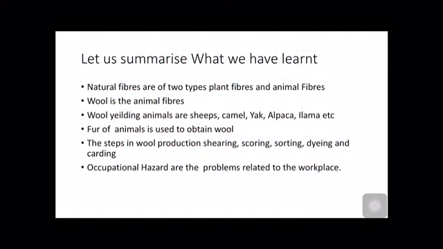Let us summarize what we have learned. Natural fibers are of two types, plant fibers and animal fibers. Wool is the animal fiber. Wool yielding animals are sheep, camel, yak, alpaca, etc. Fur of the animal is used to obtain wool. The steps in wool production are shearing, scouring, sorting, dyeing and carding. Occupational hazards are the problems related to the workplace.